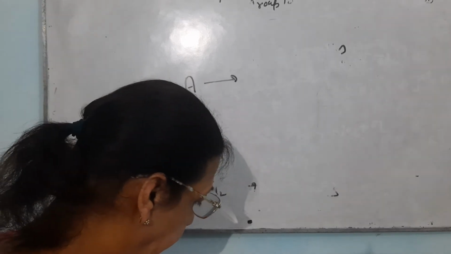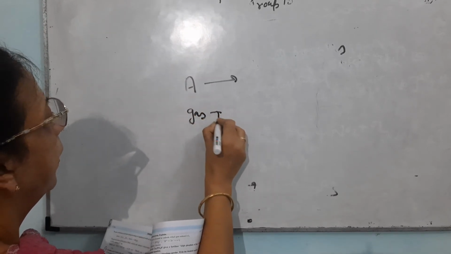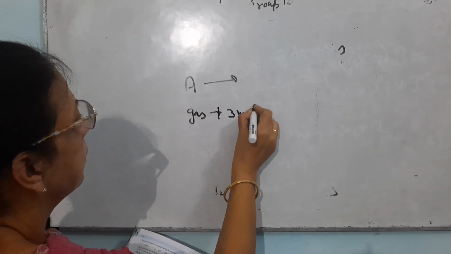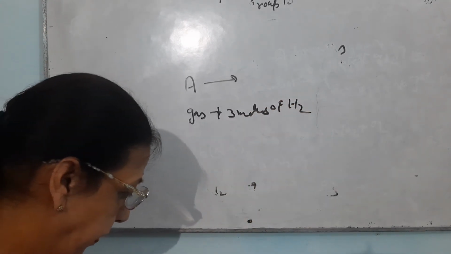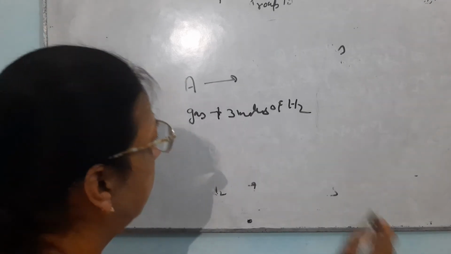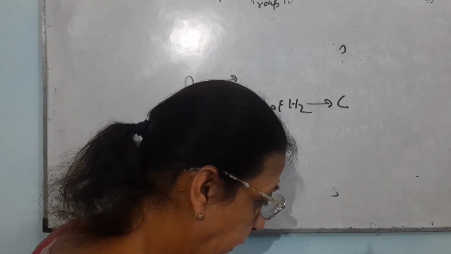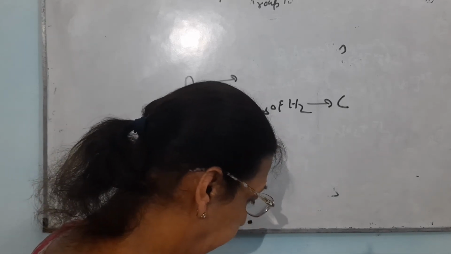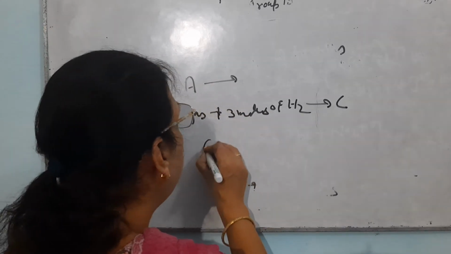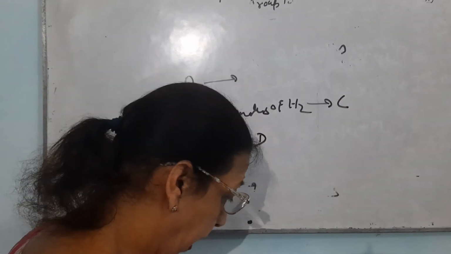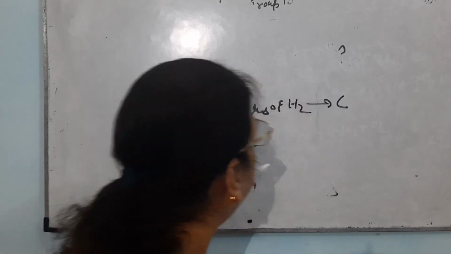This gas is treated with 3 moles of hydrogen in the presence of a catalyst, and there is formation of a gas C, which is basic in nature. The gas C on further oxidation in moist condition gives a compound D. Identify compound A and write the necessary equations.